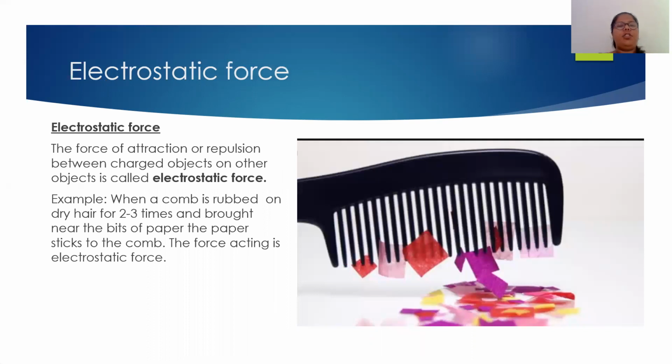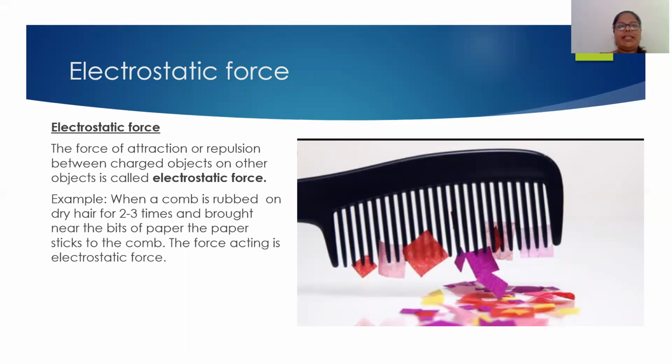Our last type of force is electrostatic force. Okay, now this is also a non-contact force. Now what happens in electrostatic force? Let us first see what electrostatic force is. It is the force of attraction or repulsion between charged particles or objects. Now whenever there are two oppositely charged objects, they will attract each other. That means the positively charged object always attracts the negatively charged object. This is termed as electrostatic force.